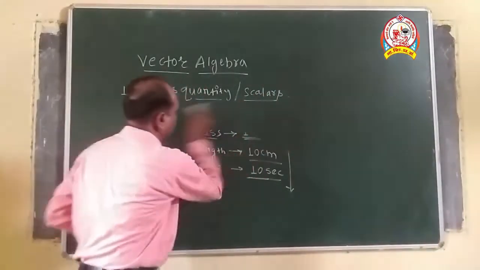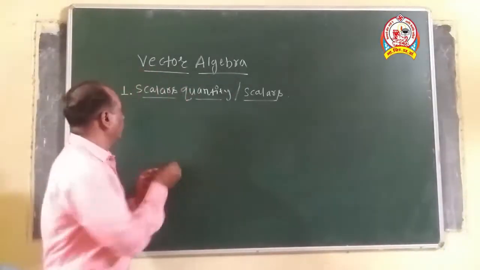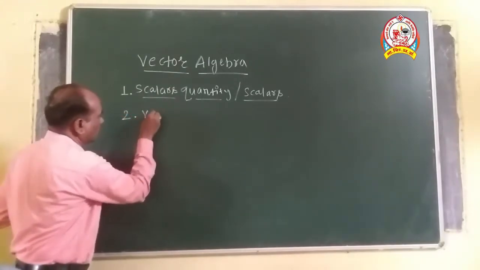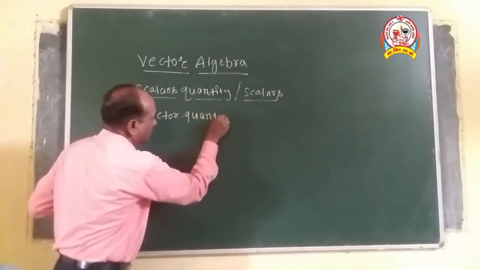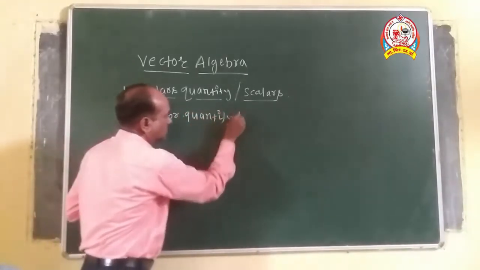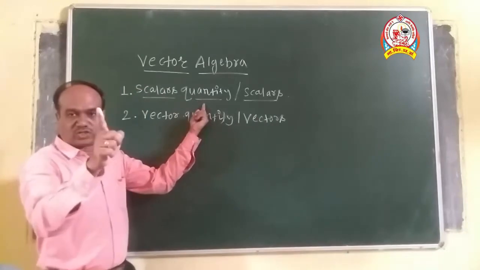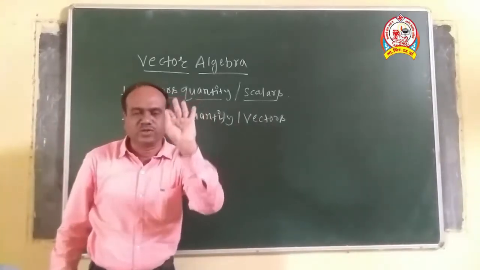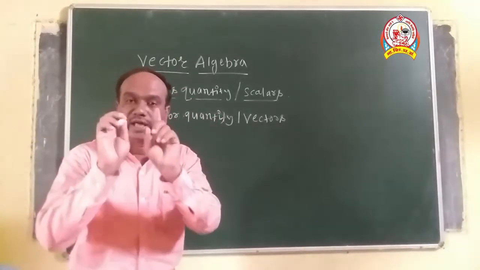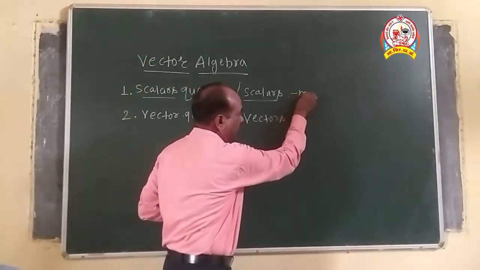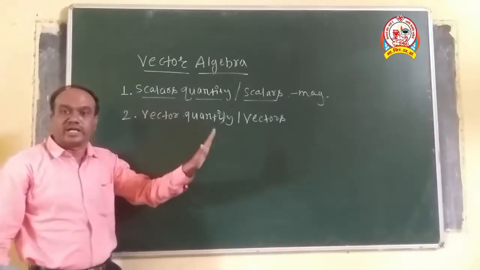Now, second thing. Another kind of physical quantity is known as the vector physical quantities, also called as the vectors. Now, in first case, we have said that a scalar physical quantity which can be easily described, understood, explained only by magnitude is called as the scalar physical quantity.